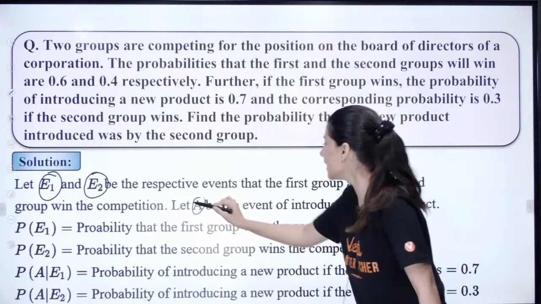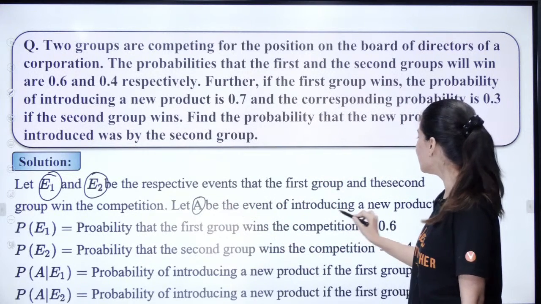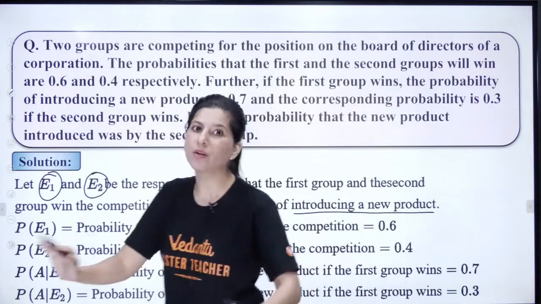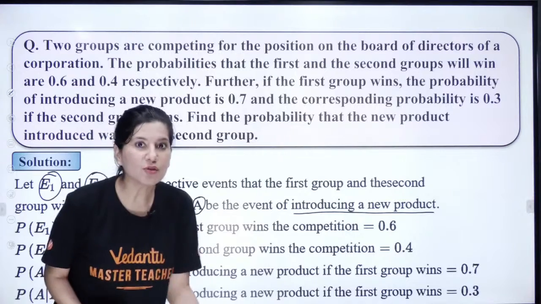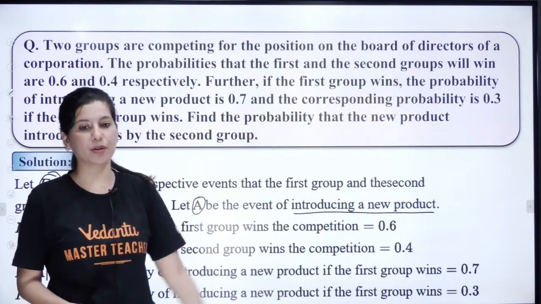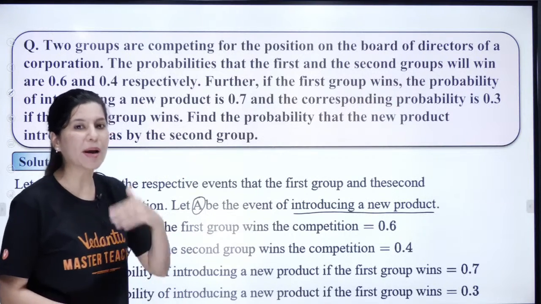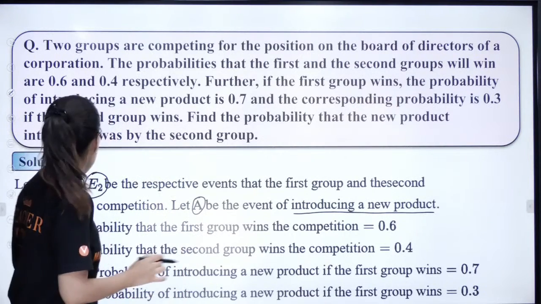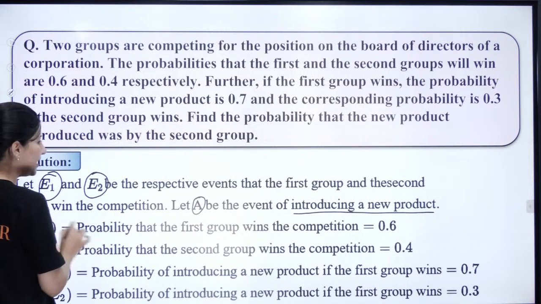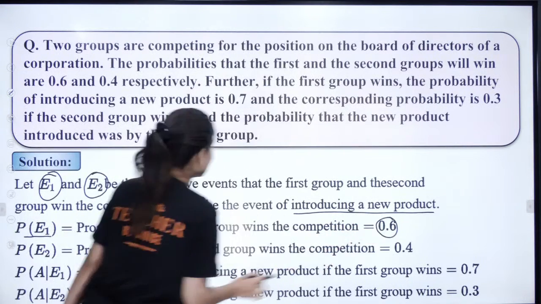And A, what is A by the way? A is the event of introducing a new product. So in the question, the new product has already been introduced. We need to figure out whether it was introduced by the second group or not. Now the probability of the first group winning, P(E1), is given as 0.6.